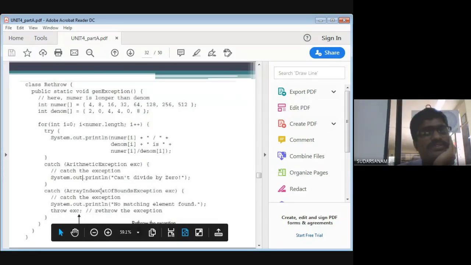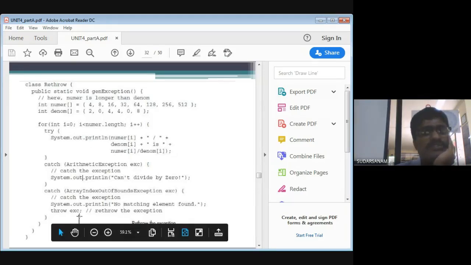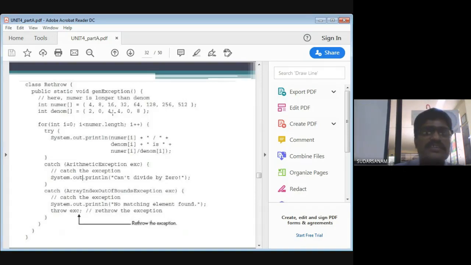So last class I've shown this and I explained also. When you have multiple exceptions, how will it be executing? One is called arithmetic exception, one is called array index bound of exception. Arithmetic exception means 8 by 0, it will be executing this, and 16 by 4 no problem, 32 by 4 no problem, 64 by 0 is again this one only. Remaining time, the numerator divided by denominator will be executing. That means 4 by 2 will be executing.